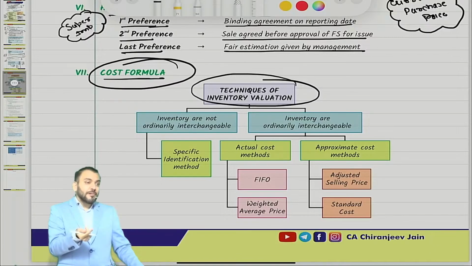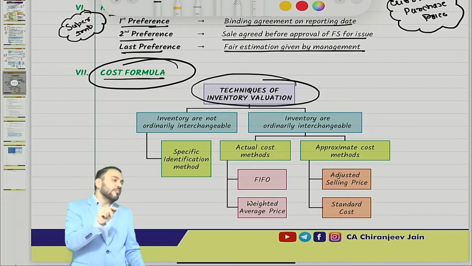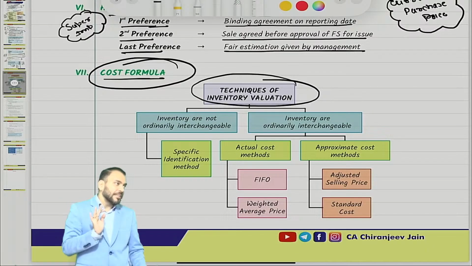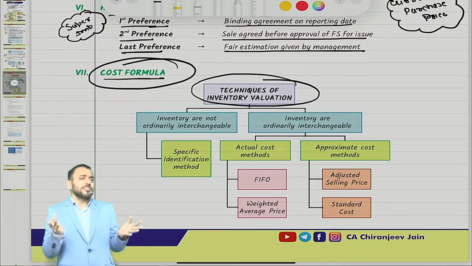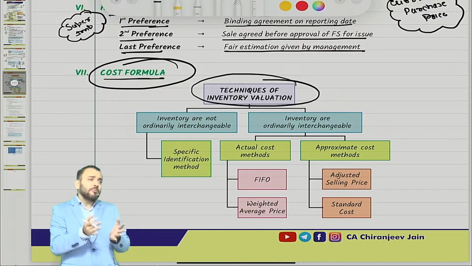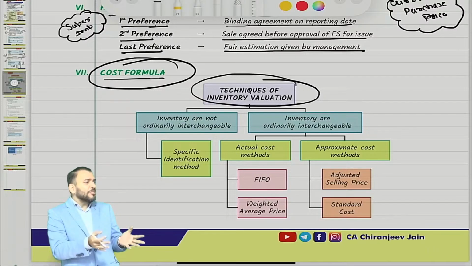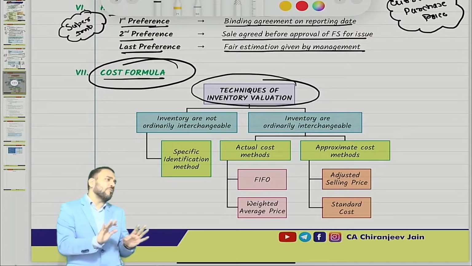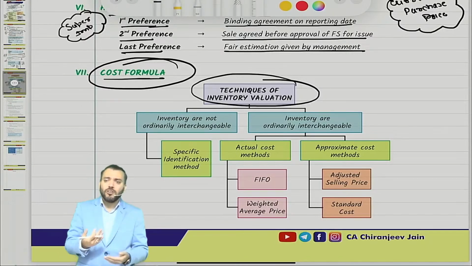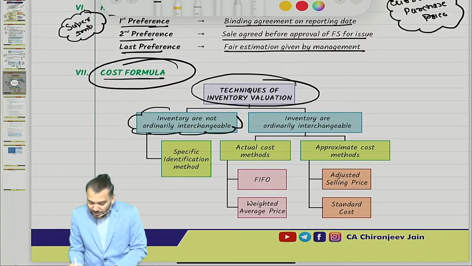Specific identification method means we need to identify the cost for each unit and then calculate the cost price of each unit. Correct. For example, we are manufacturing aeroplanes. One aeroplane will be one unit, and that will be customized based on the specification given by the customer. So can we do average costing? Not possible. There we will do unit costing only. Normally this is for expensive items.